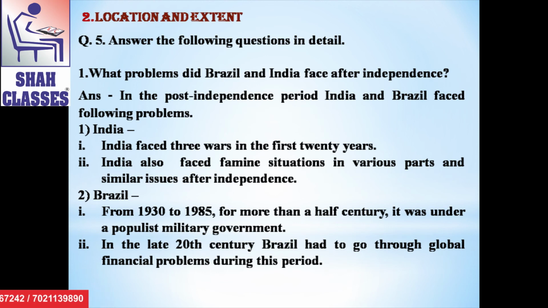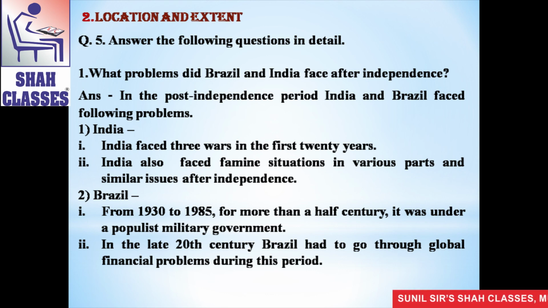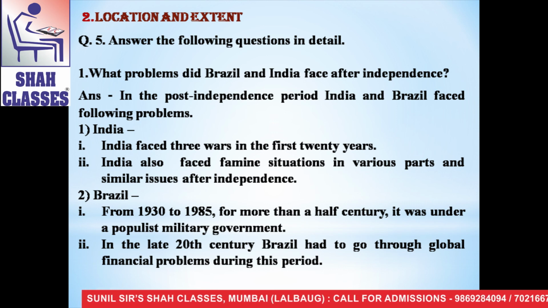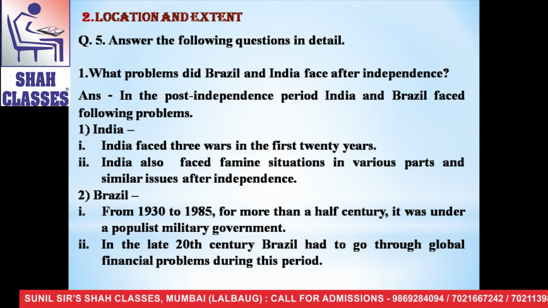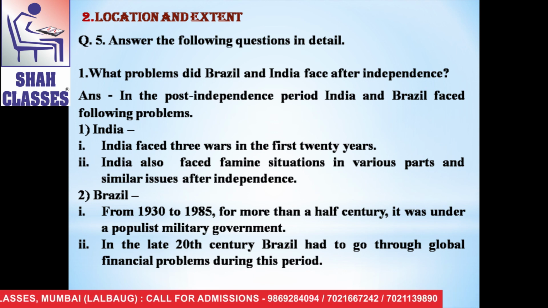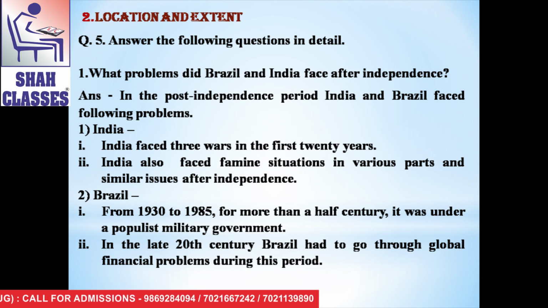The next long answer question is, how are Brazil and India different from each other in terms of location? The answer is, first point is, India is located in the northern and eastern hemisphere on the earth, while Brazil is located in the western hemisphere.